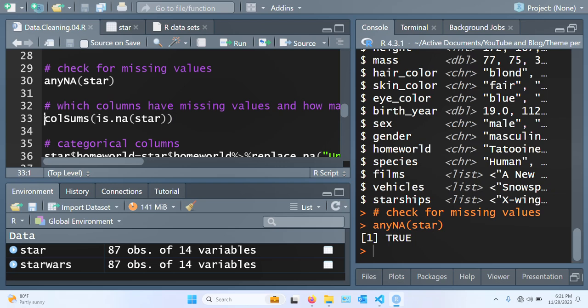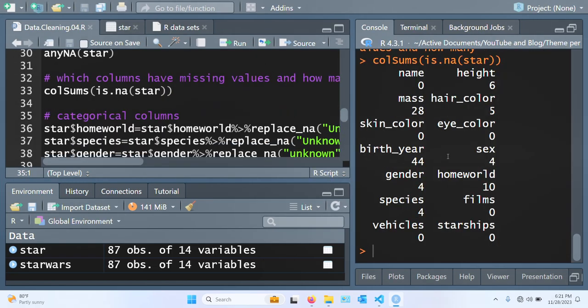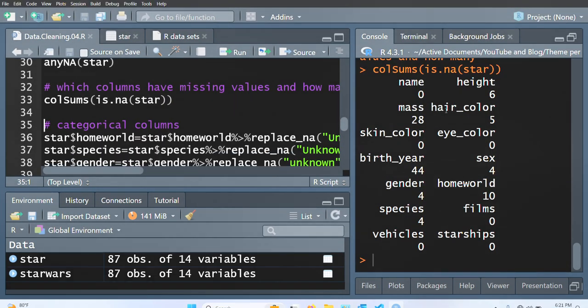We use the colSums function to get to know that. So here again in the console window, we are having height, we are having hair color, mass, birth year, sex, homeworld, gender, species as the variables that are having missing values.